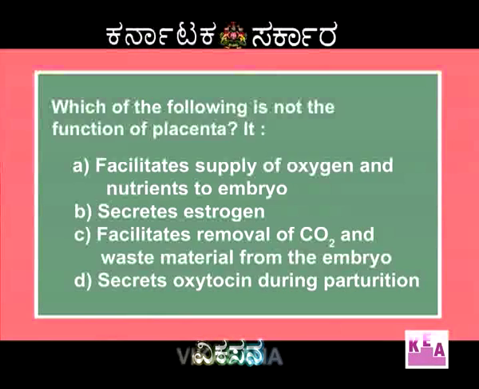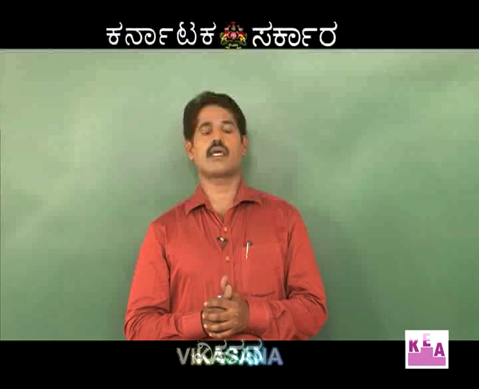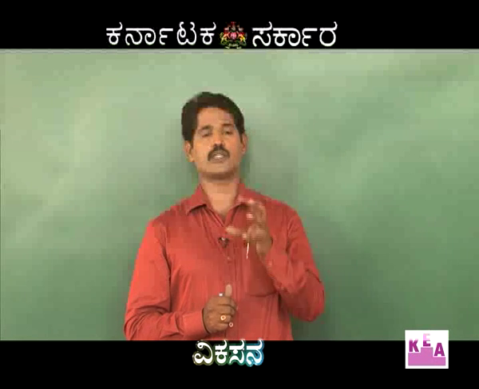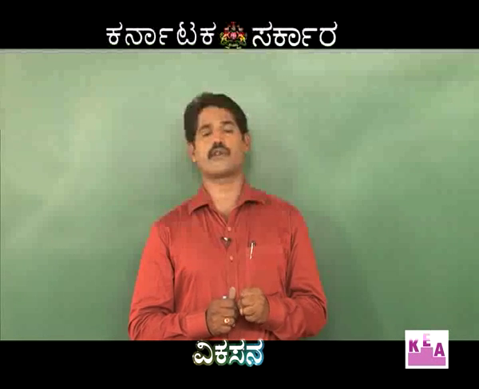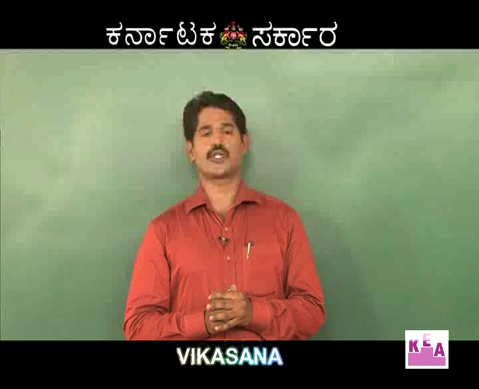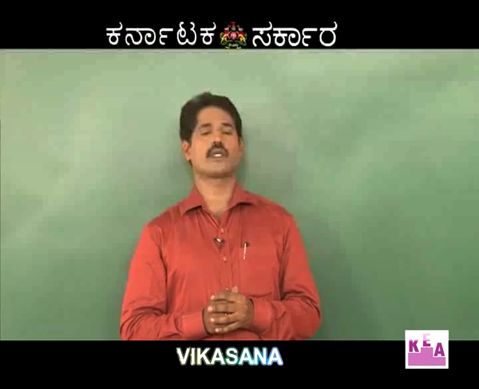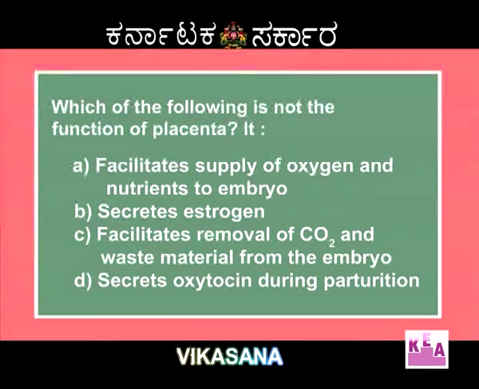Then coming to option B, secretes estrogen. As I said earlier, the placenta acts like an endocrine organ, secreting nearly 5 different types of hormones. In that, estrogen is also one hormone. Then coming to option C, the placenta facilitates removal of carbon dioxide and waste material from the embryo.